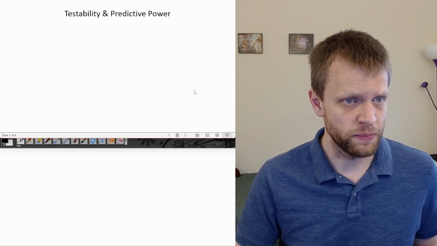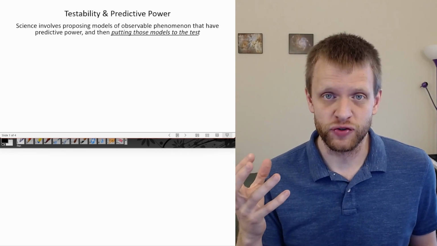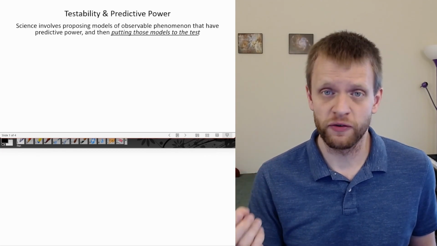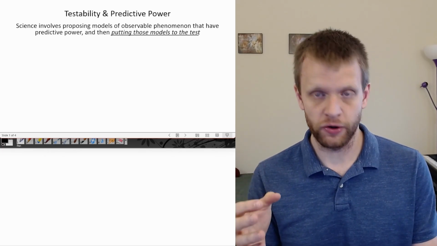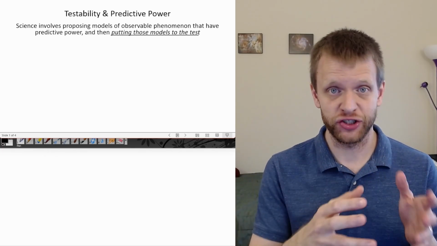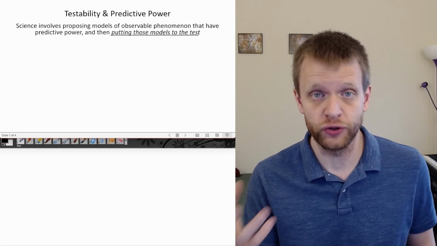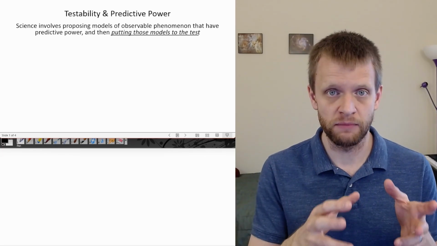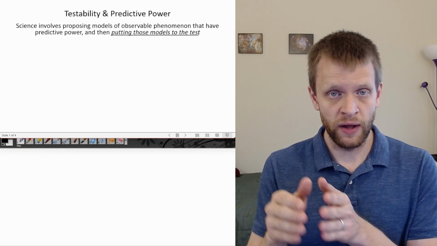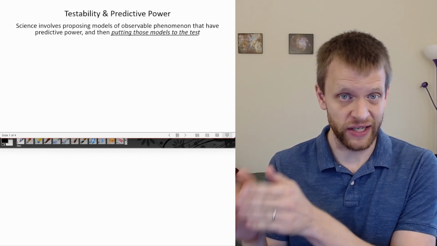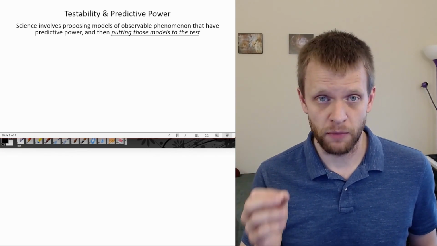Let's again just remind ourselves that science involves proposing models of observable phenomenon that have predictive power. So my model has to be able to make predictions for the outcomes of some kind of future observations or some kind of future experiments. If I give you some starting conditions, some experimental conditions, that model has to be able to make predictions about what the outcome of that experiment is, and then we can put those models to the test.